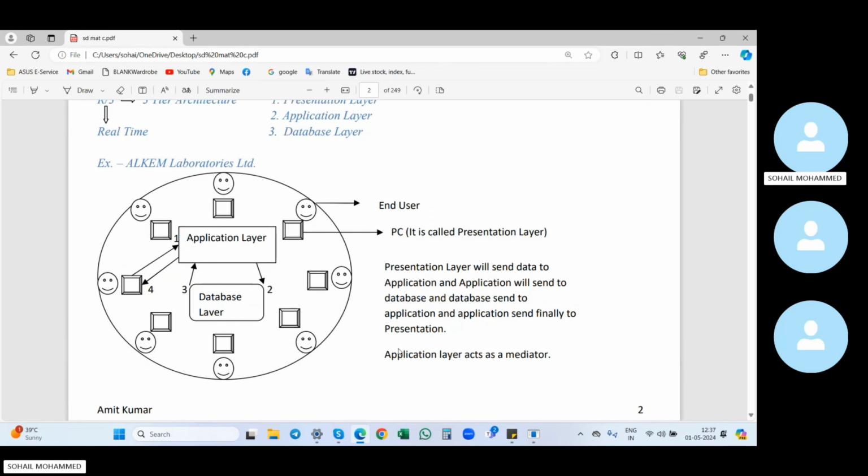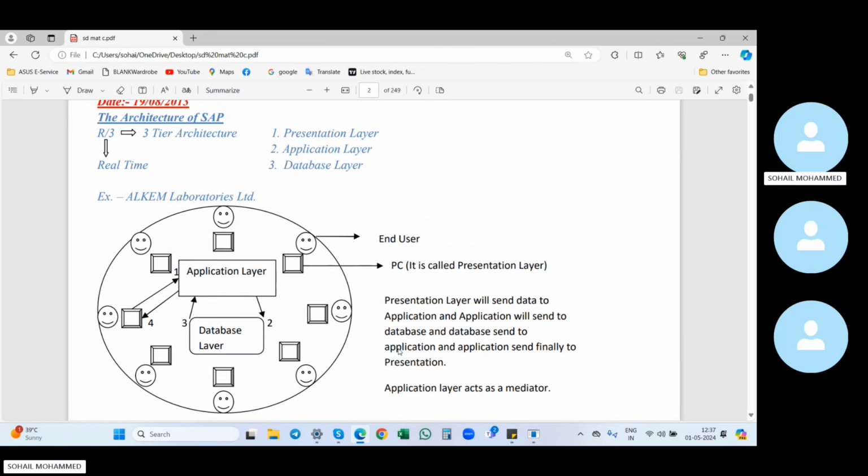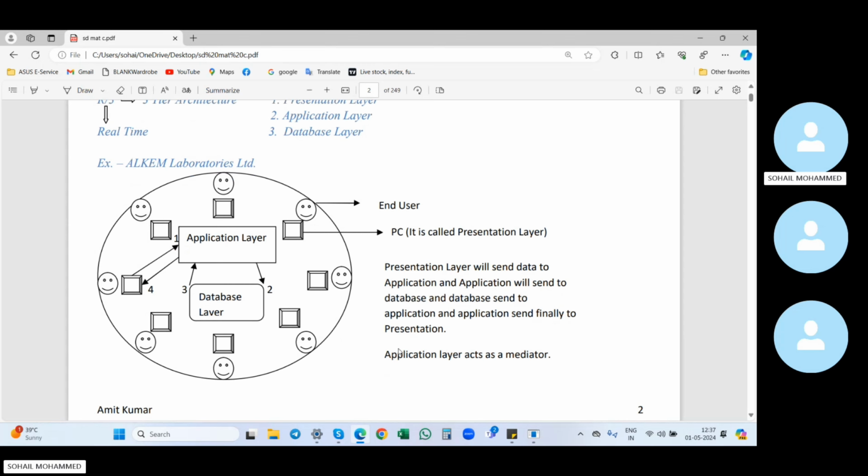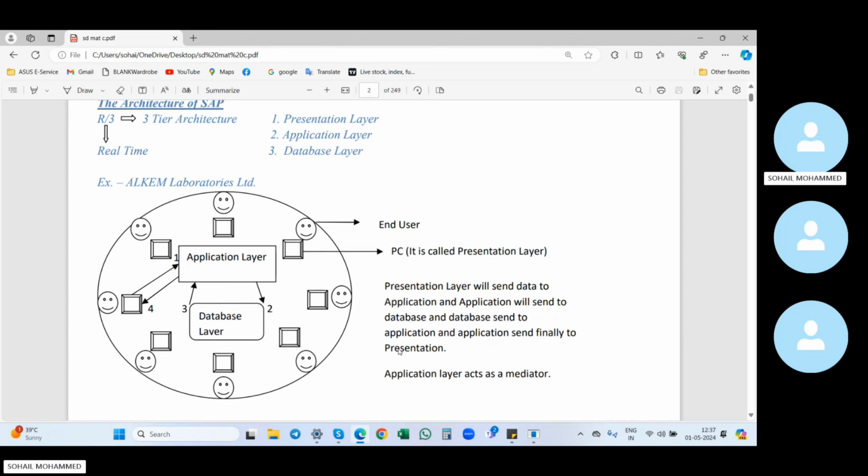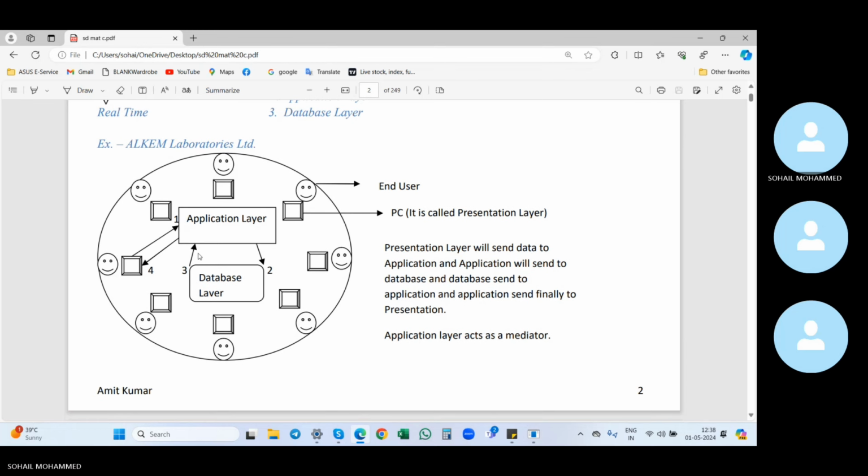So this is the architecture of SAP. The architecture of SAP is a 3-tier architecture. Why do we call it 3-tier architecture? You can see we have 3 types of layers: presentation layer, application layer, and database layer. Here you can see this picture. The presentation layer is nothing but the systems where the end user can see the screen. These square boxes are the systems. He will work on the system, and that system we call the presentation layer. The end user will work here, that is nothing but the presentation layer.